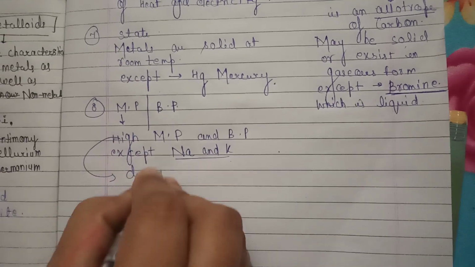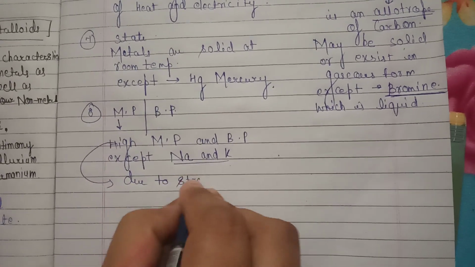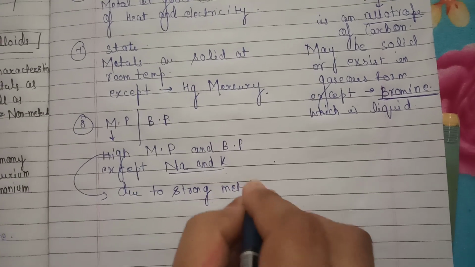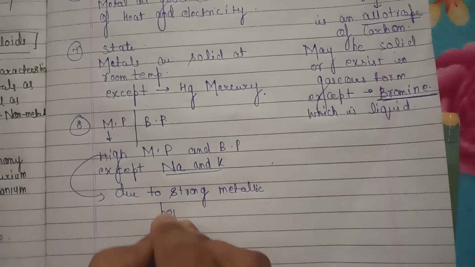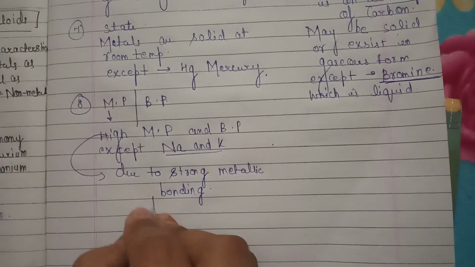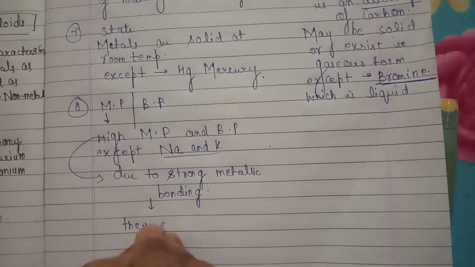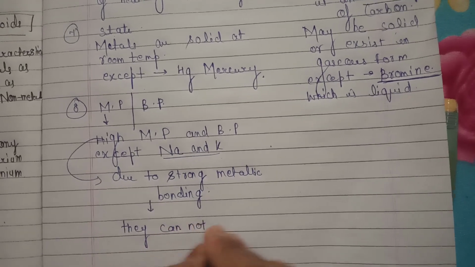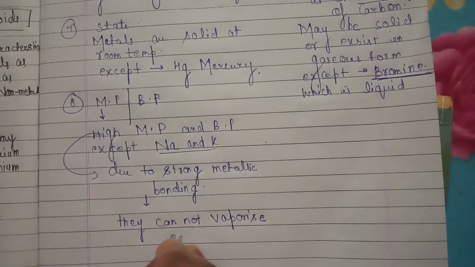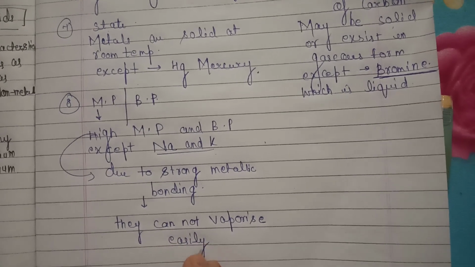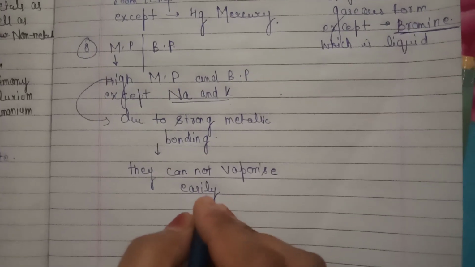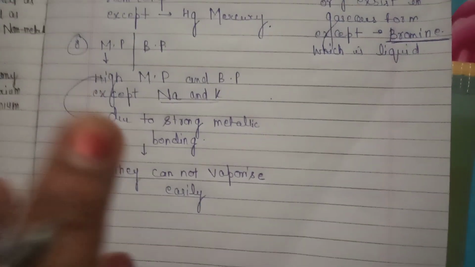Due to this, they cannot vaporize easily. इतनी strong metallic bonding होती है कि metal atom easily vaporize नहीं हो पाता. इस वजह से इनका melting point and boiling point high होता है.